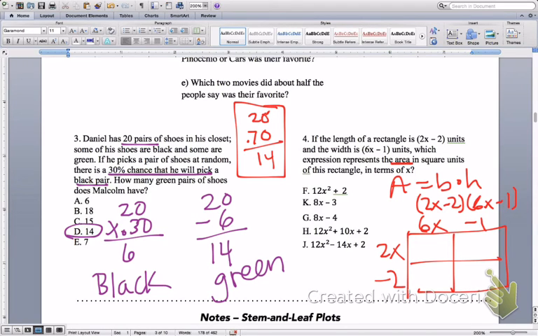We'll start filling the inside. 6x and 2x is going to give us 12x squared. Negative 2x, negative 12x again, 12, and positive 2. I'm going to combine like terms, which is these two right here. That's going to give me 12x squared for the first term. The negative 12x and the negative 2x are going to give me negative 14x, and then a positive